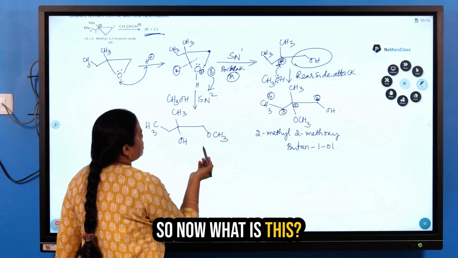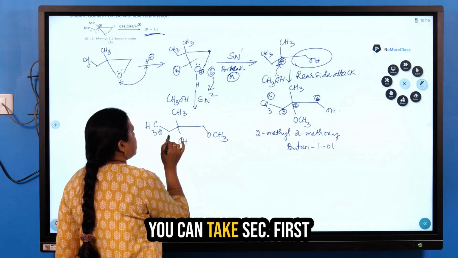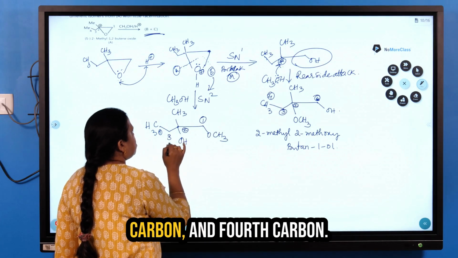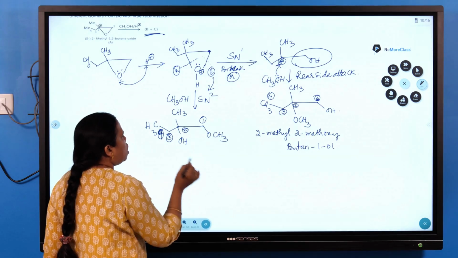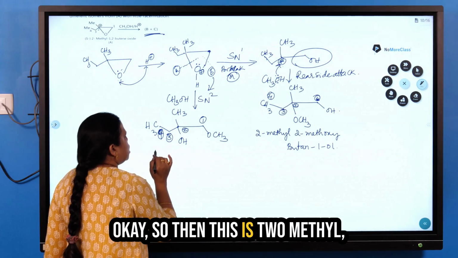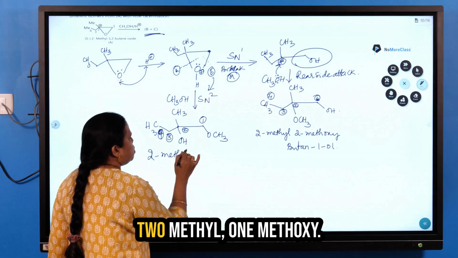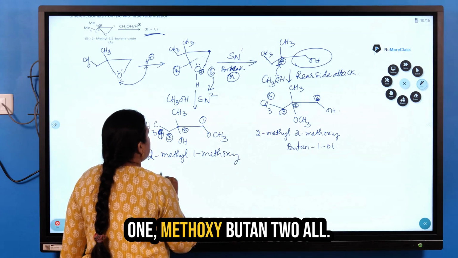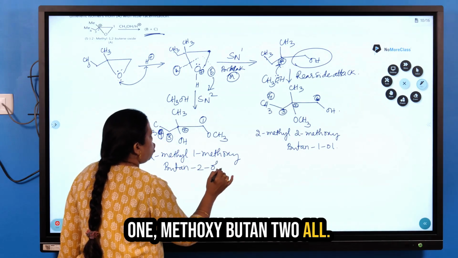Now what is this? This is also first carbon, second carbon, third carbon and fourth carbon. This is also a butanol, but butan-2-ol. So this is 2-methyl-1-methoxybutan-2-ol.